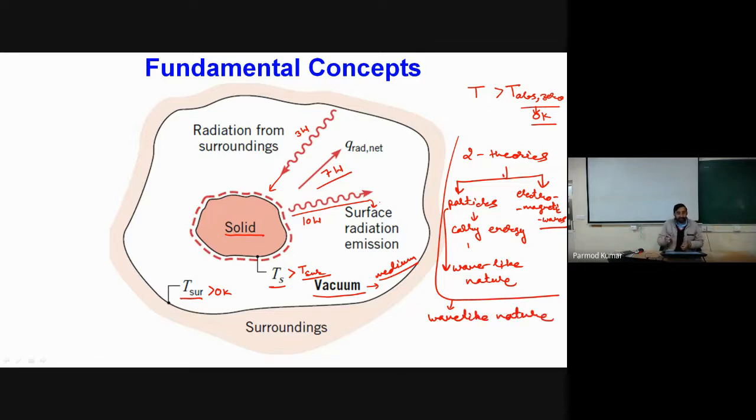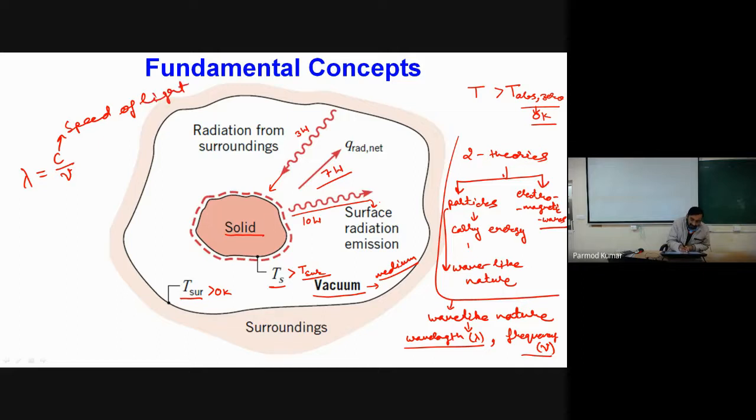If we have wave-like nature for the transfer of energy, it means we will have some wavelength, which is given by the symbol lambda, and some frequency of the wave, which is given by the symbol nu. This wavelength and frequency of these wave-like energy carriers will be responsible for the amount of heat transfer. The relation between these two quantities is lambda equal to c by nu, where c is the speed of light.